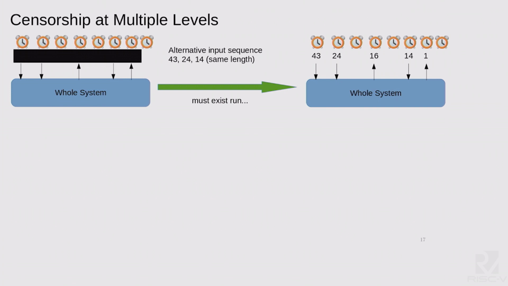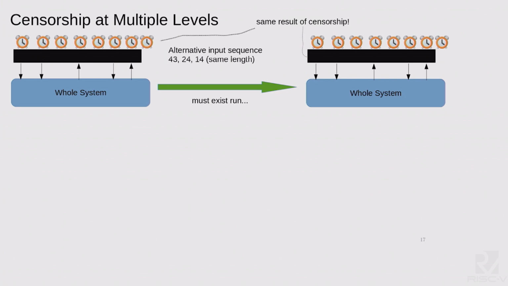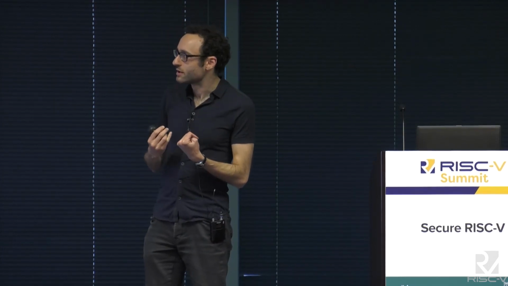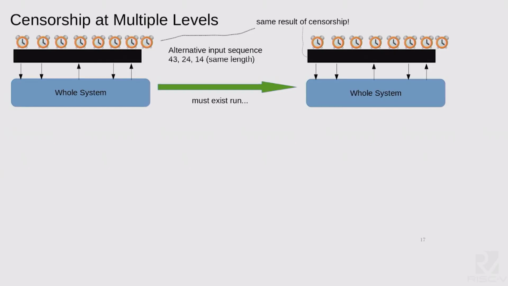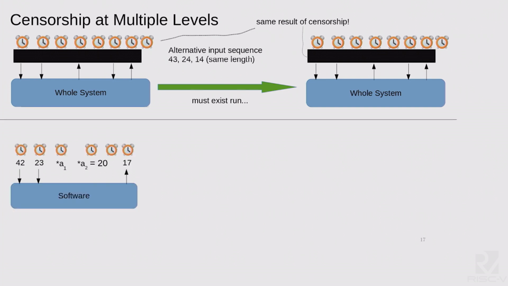So I'll hide the values, just look at the up arrows, down arrows, and empty spaces in both the before and the after worlds. And I want to compare these, and the system is secure if in any such scenario, censorship leads to identical pictures before and after. When you forget the values and just keep the timing, it's the same even if you mucked with the secret inputs to the system. So we now want to take this picture and instantiate it for each of the key pieces of our hardware-software system.